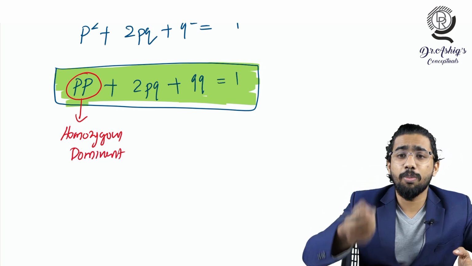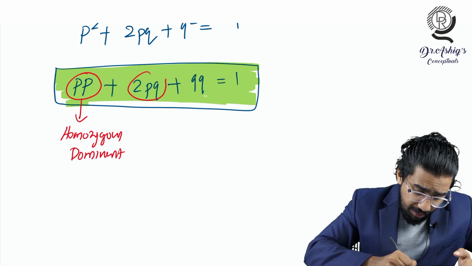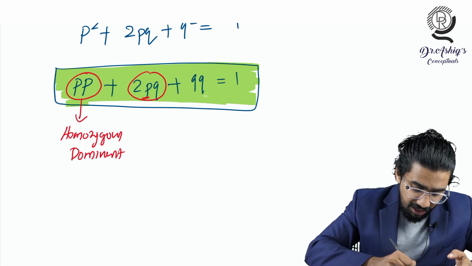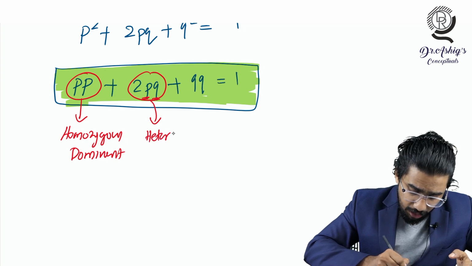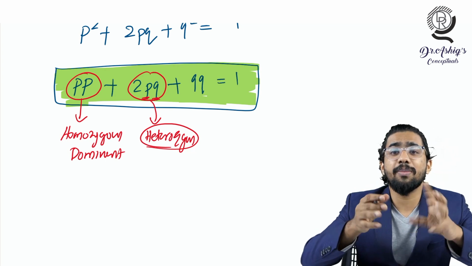Are you understanding? I hope it is clear. And so what will be this 2PQ? You see that thing, one is P, another one is Q. So what is that thing? That is heterozygous. They are heterozygous because there are different types of alleles coming in a genotype.